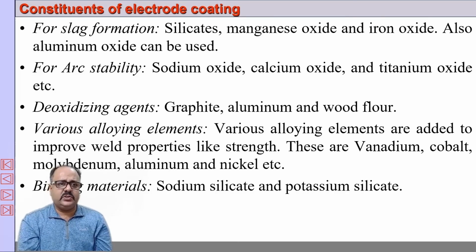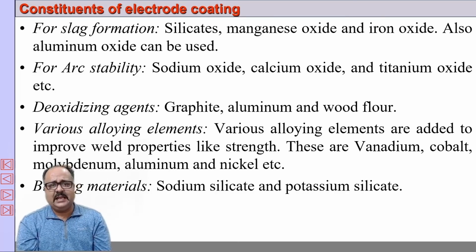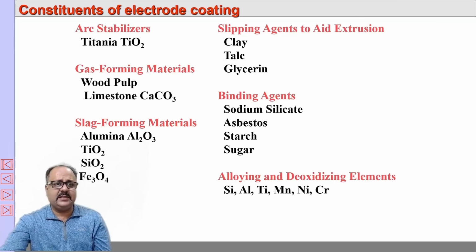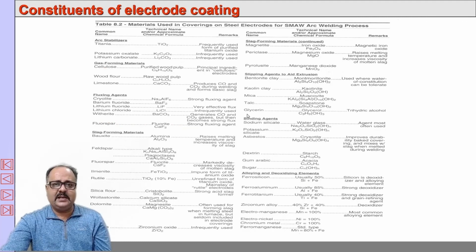And what are the constituents? It consists of slag formers, arc stabilizers, deoxidizing agents, and various other agents and binding materials. Various types of arc stabilizers are there. These are some of the coating materials, and you can find the details in this particular slide. I am not going into the chemical composition. It varies from company to company.